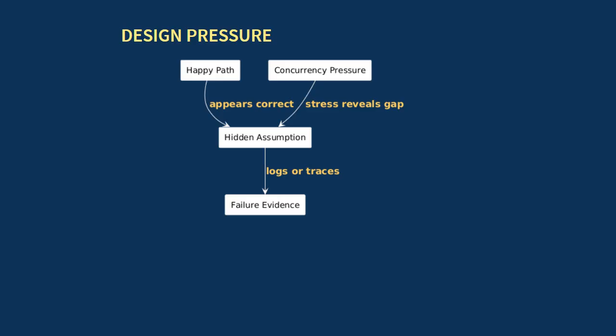Now the pressure is the point. A happy path can hide the assumption that everything happens in order, once, and with current state. As soon as timing changes, that assumption becomes the thing we have to analyze. So the system can pass a normal demo and still fail as soon as two actors overlap? Exactly. The move is from believable behavior to failure evidence, because that is where hidden assumptions become visible and defensible.